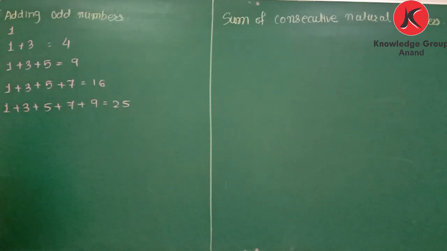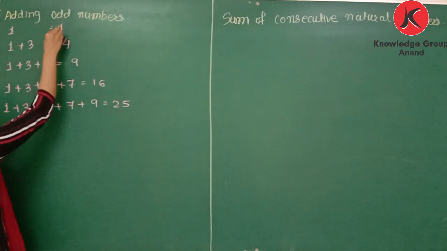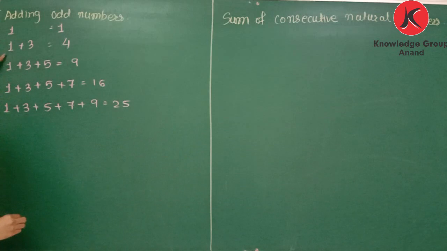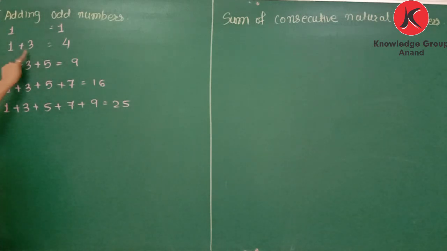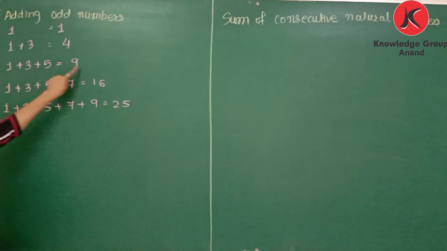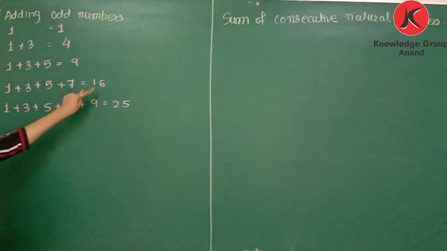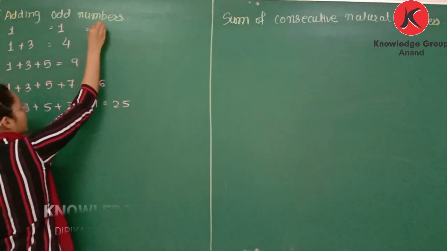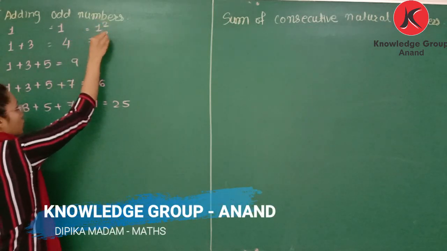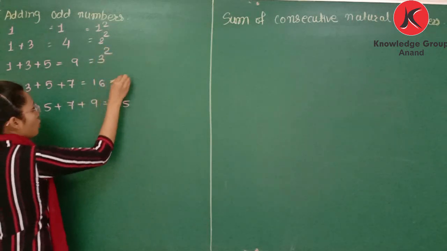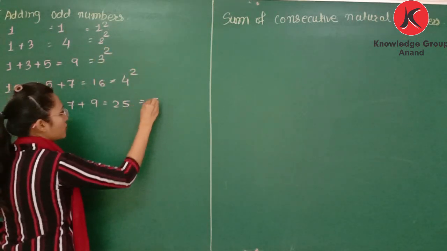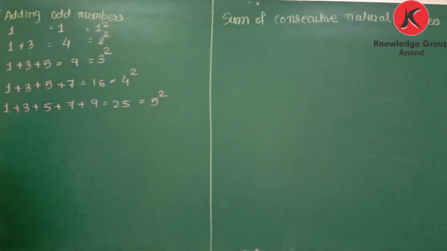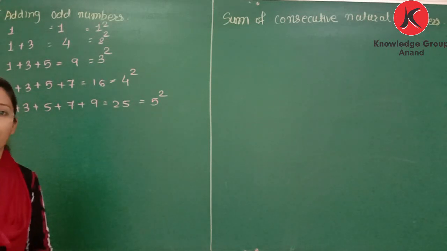Can you see any pattern in this? The addition of 1 is 1. Then adding the next two consecutive odd numbers, 1 and 3, gives 4. Three consecutive, 1 plus 3 plus 5, is 9. Four consecutive odd numbers give 16. Five consecutive odd numbers give 25. What is 1? That is 1 square. 4 is 2 square, 9 is 3 square, 16 is 4 square, and 25 is 5 square. It means if you add consecutive odd numbers, you will get a perfect square number.